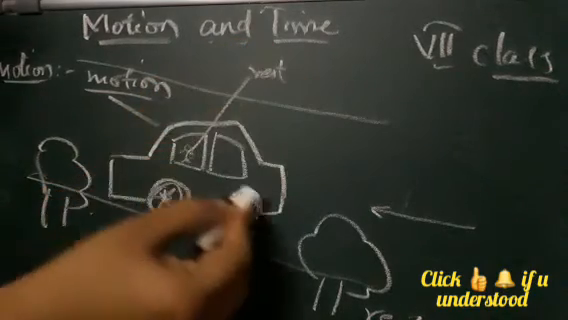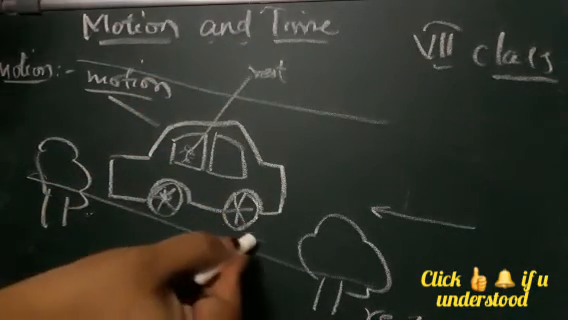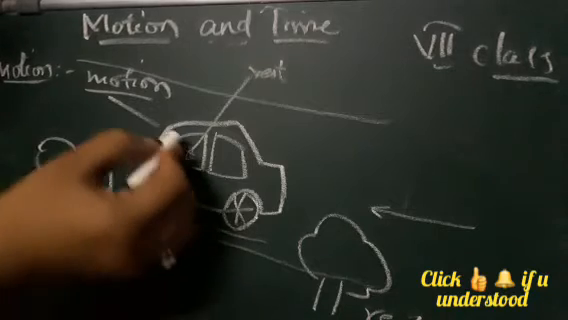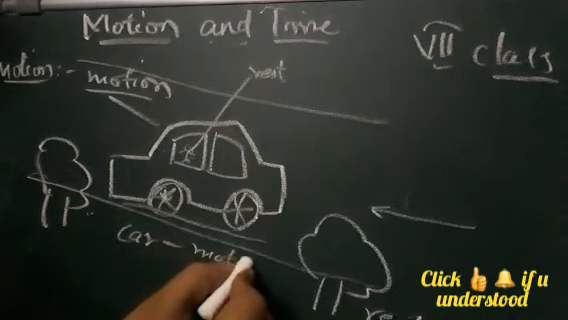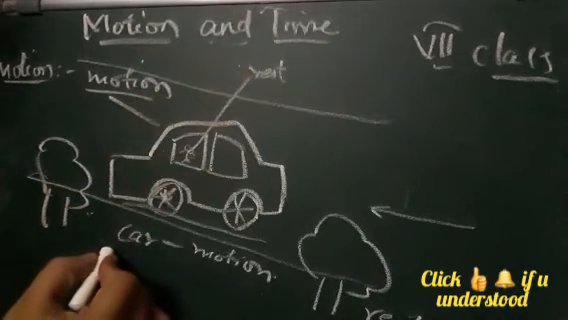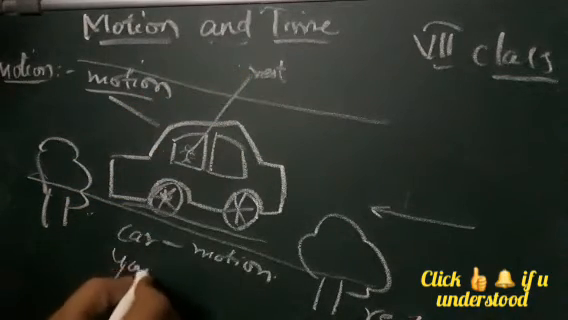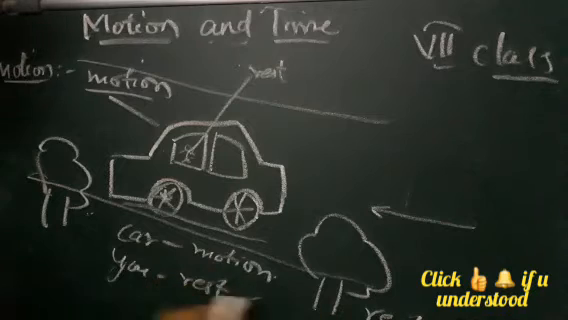You are not moving, your car is moving. Your car is moving on the road. That's why it is said that the car is in motion. The car is in motion, and you are sitting in the car. So that means you are at rest, and the trees are also at rest.